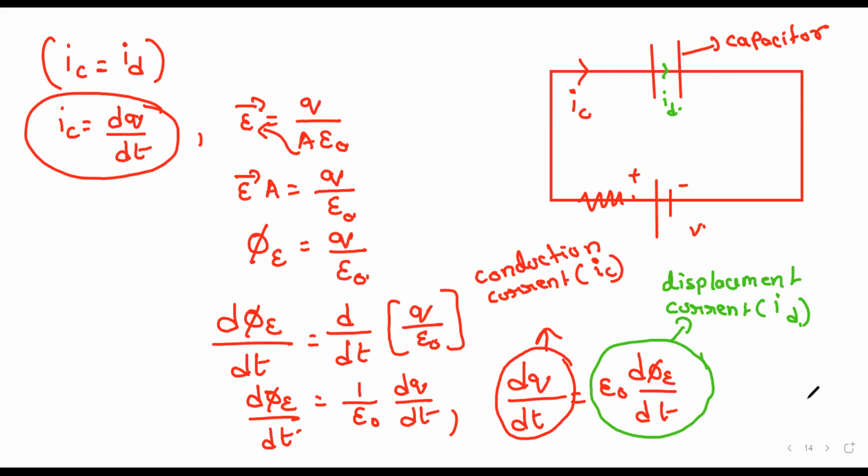Yes, nice. Okay. Now, easy question. See, this is a capacitor. We have a battery here.